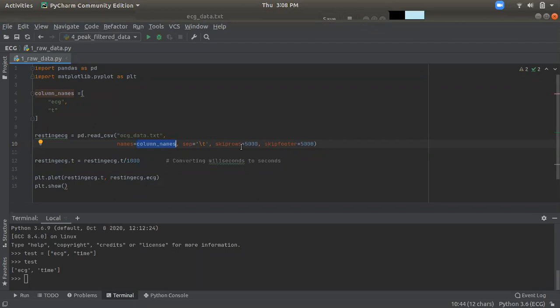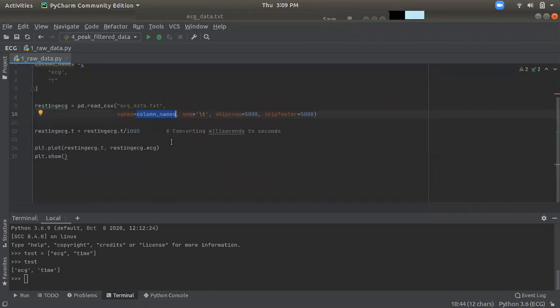In any condition, we skip the first 5,000 rows and last 5,000 rows, because when the recording starts it has very high frequency. If we don't skip this, there is no problem, but for a better visual, skipping is okay. So we are skipping only 10,000 rows, and from 3.3 lakh minus 10,000 we have the rest of the data. It's not a major thing.